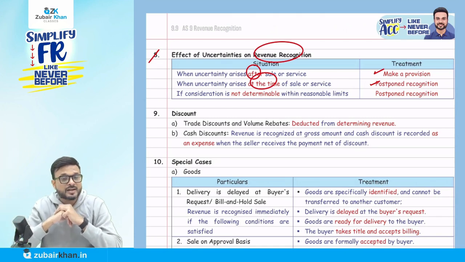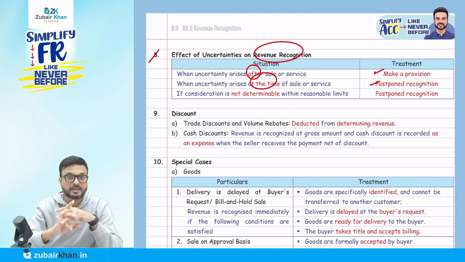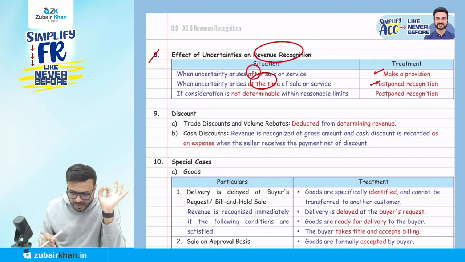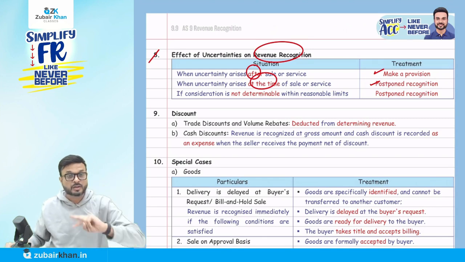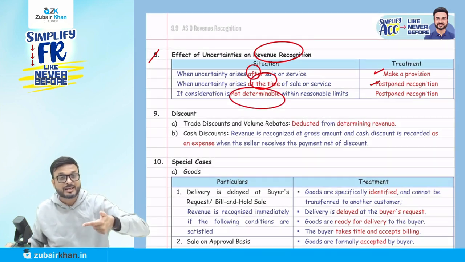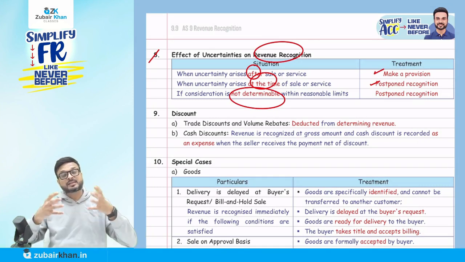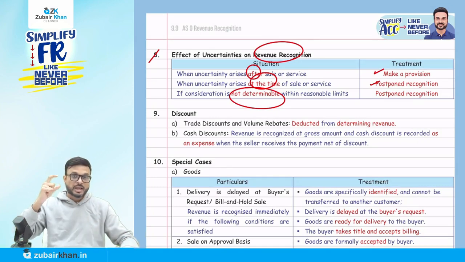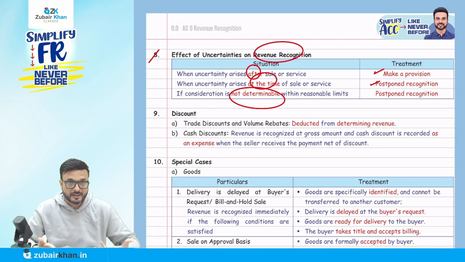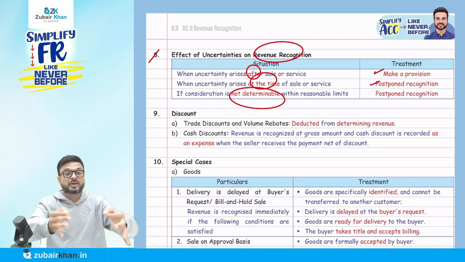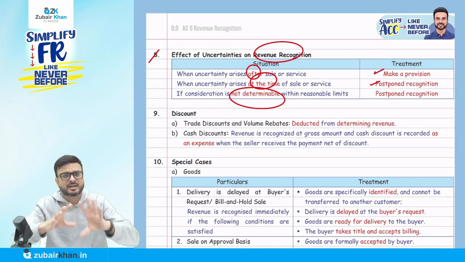Now the third: if consideration is not determinable within a reasonable limit. What does it mean here? It rarely happens. Not determinable means, what are the conditions to recognize the revenue? That there is no uncertainty regarding the amount. It means we know the amount. If we don't know the amount, how can we recognize the revenue? This is what they are saying: if consideration is not determinable, which rarely happens.